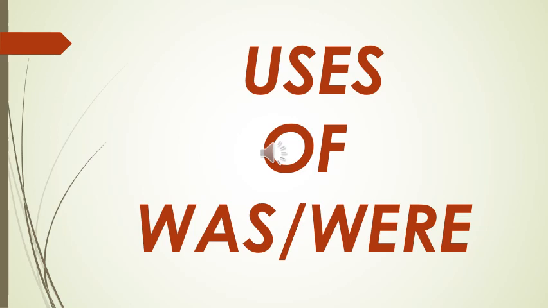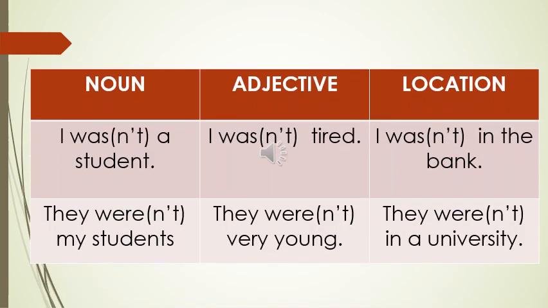Now we're going to introduce a little bit more in detail how to use these verbs. Sometimes they are confusing, so I want to give you the best possible explanation in order to understand it. Well, as I was saying, the verb to be has three uses when we talk about the language. We're referring to noun, adjective, and location. For example, I'm using I was or I wasn't a student. I'm talking about the present and the past. They were or they weren't my students. Still talking about the past.